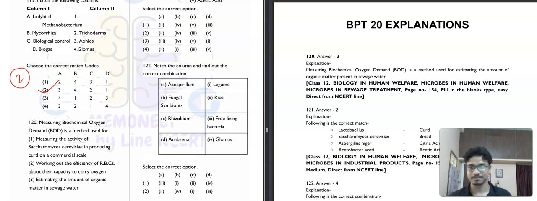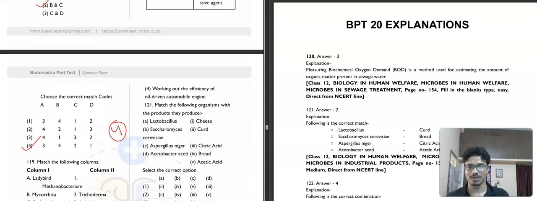2023 same. So, measuring biochemical oxygen demand is a method used for measuring the activity of Saccharomyces cerevisiae in producing curd on a commercial scale. I don't think this is correct. Working out the efficiency of RBC, I don't know. Estimating the amount of organic matter in sewage. That is the biochemical oxygen demand. Okay, so this is its use. So, working out the efficiency of oil driven automobile engine. No, the third option here will be our correct answer for this question. So simple, right? Then question number 121.